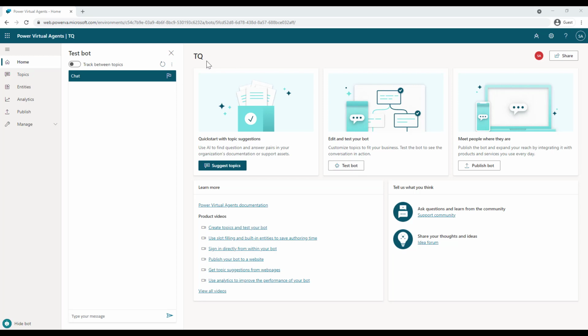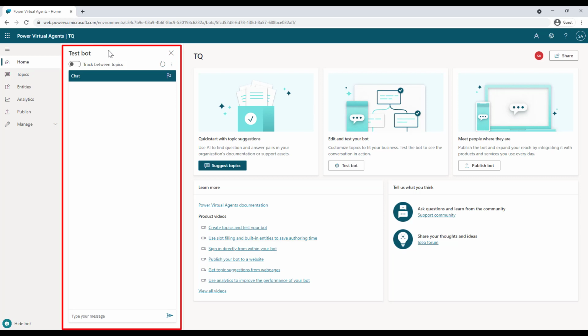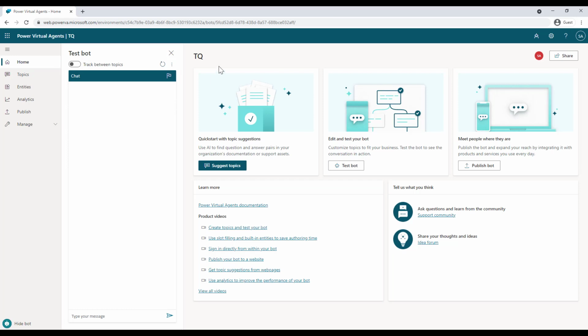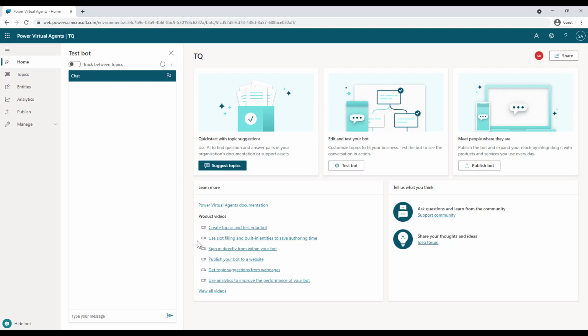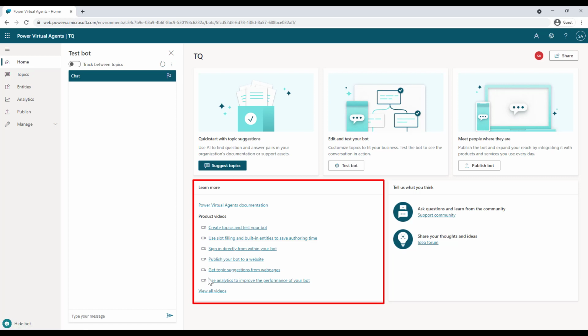All right. So let's have a look at some navigation options. So the first thing is the home page where you see the test bot section, which will be available. Here you can test the chatbot or the topics that you create. Okay. And over here in this section, you will find many useful links, like you can go to your suggested topics, you can test a bot, and you can also publish a bot over here. If you're a beginner or you're learning how to work with Power Virtual Agents, well, then I will recommend that you use these particular links over here, where you can also find many videos, and there's a dedicated YouTube channel for Power Virtual Agents where you can find more topics.